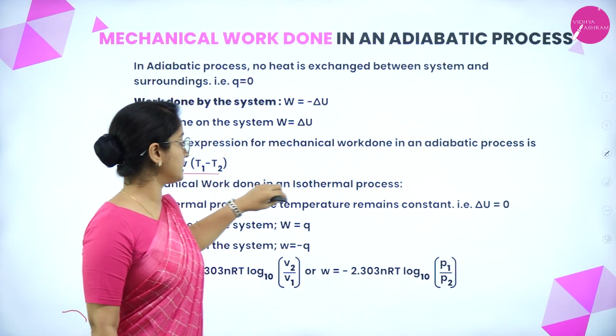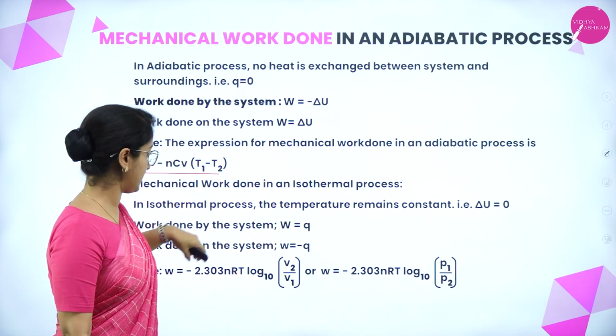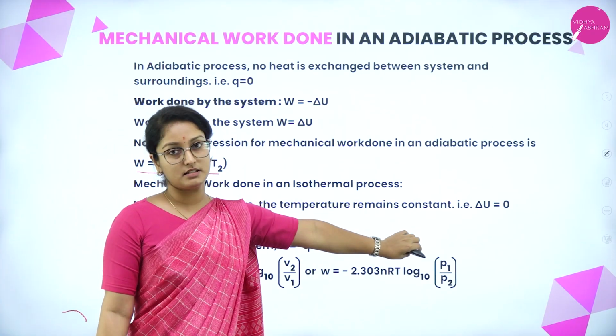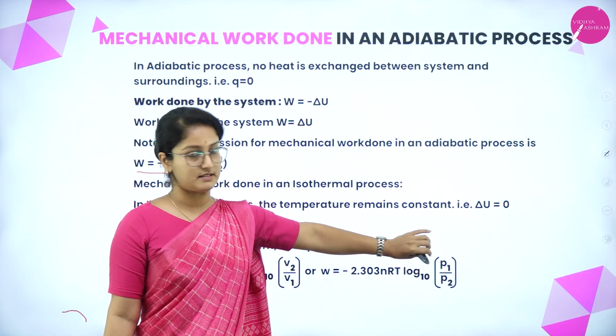Now, mechanical work done in an isothermal process: in an isothermal process, the temperature remains constant, therefore delta U is equal to 0.